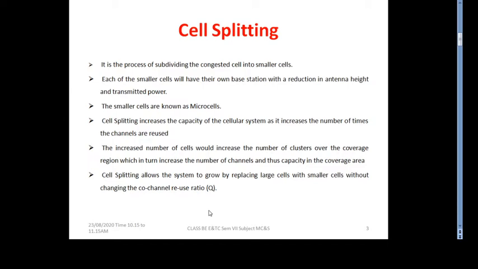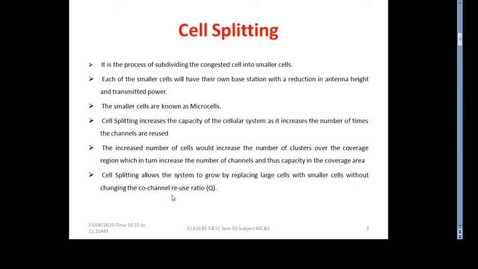Increasing the number of cells increases the number of clusters covering the region, thus increasing the number of channels and the capacity of the coverage area. Cell splitting allows system growth by replacing a large cell with smaller cells without changing the co-channel reuse ratio.